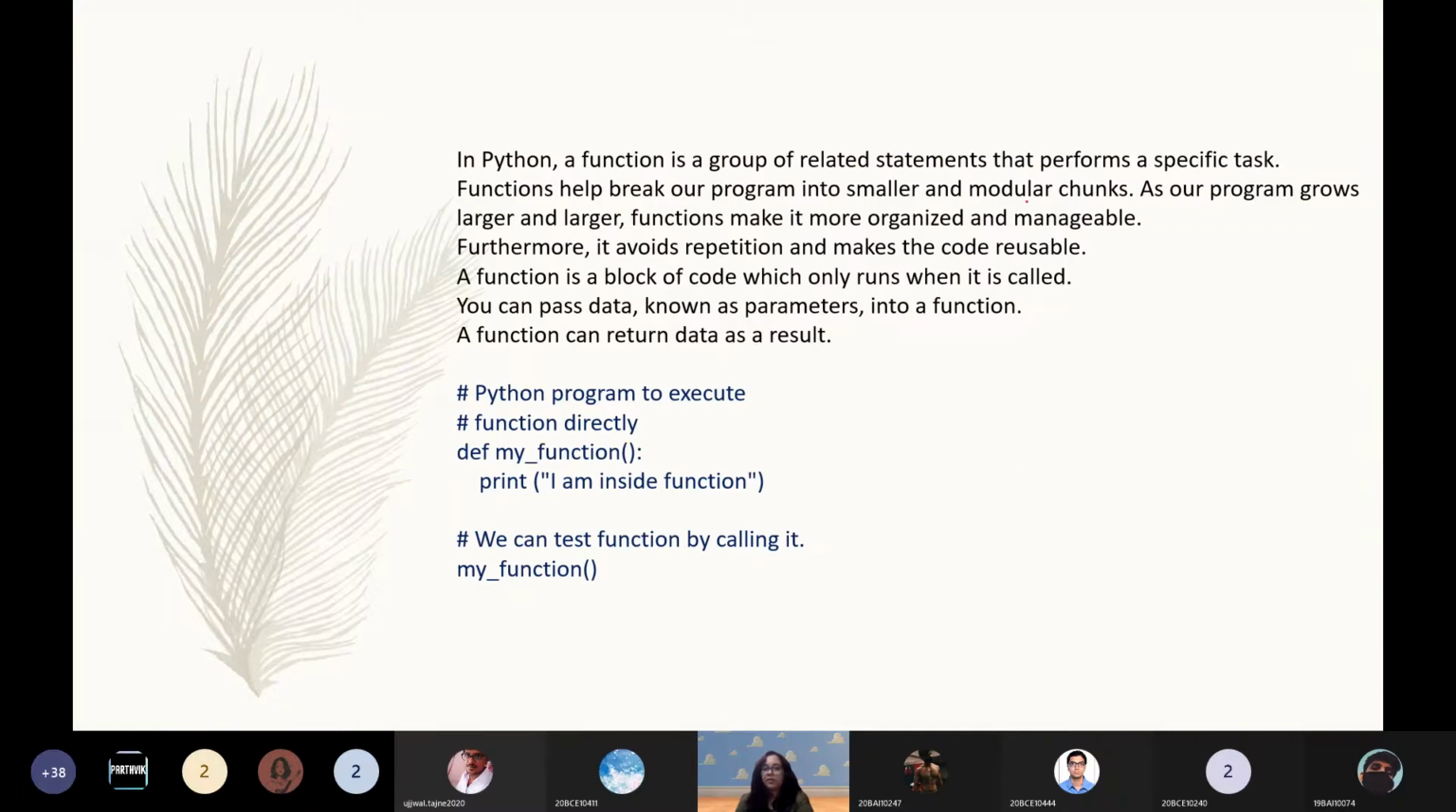So in Python, a function is a group of related statements that perform a specific task. We are all aware of that. What does a function do? Functions help break our program into smaller and modular chunks. As our program grows larger and larger, functions make it more organized.